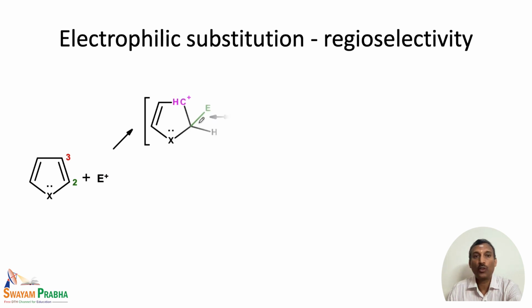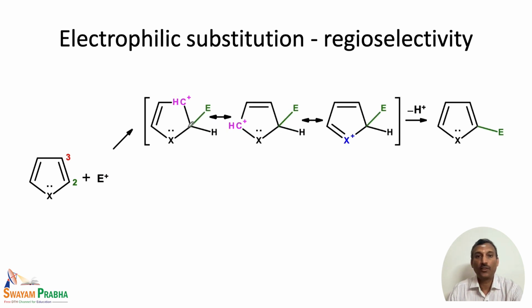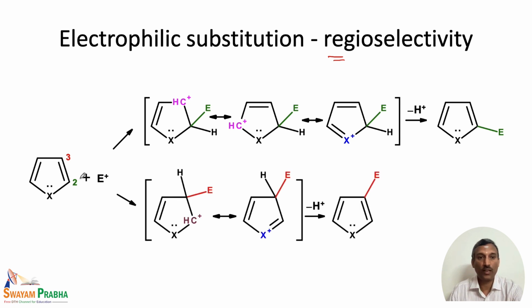So, let us look at the resonance structures which are responsible for the observed regioselectivity. We have the heterocycle, and the electrophile attacks the heterocycle. We have two positions at which the electrophile can attack: position 2 or position 3.